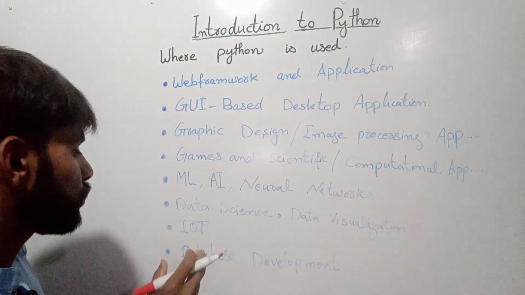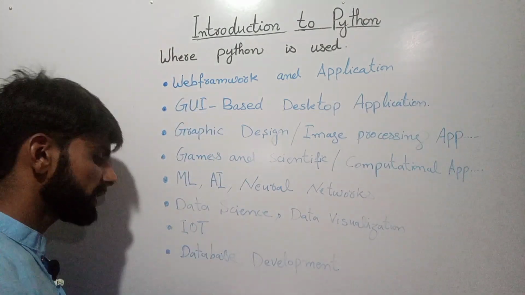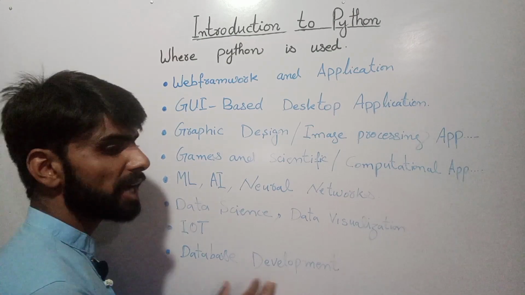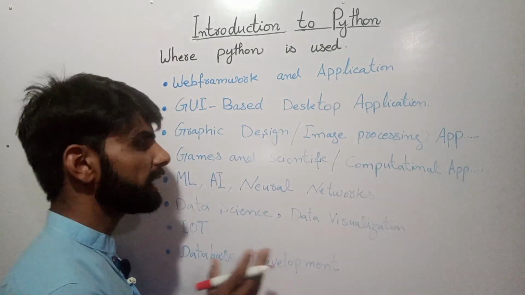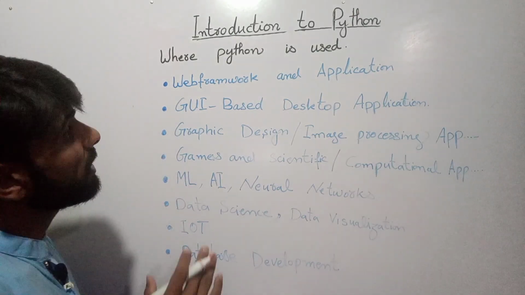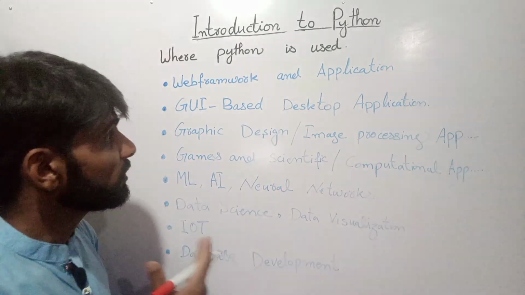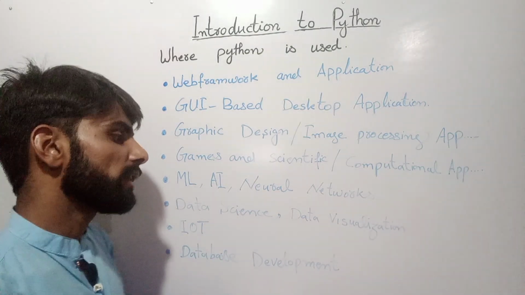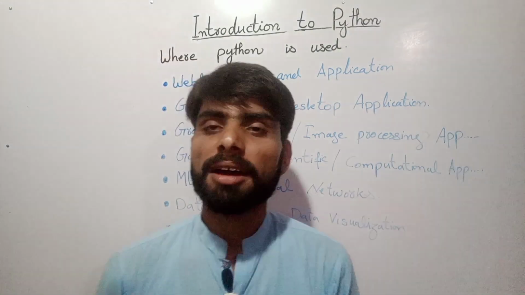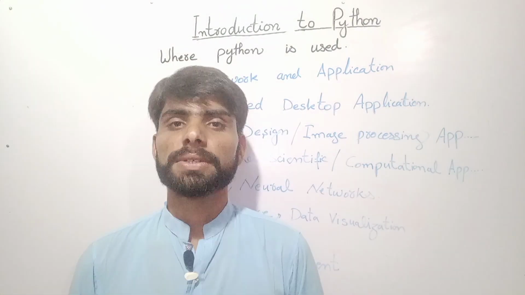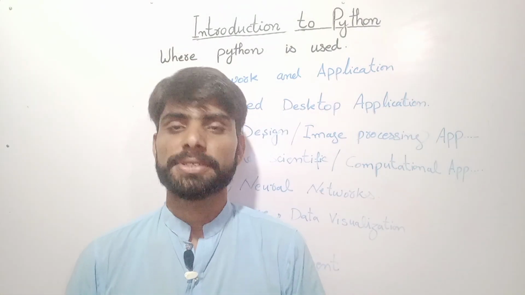So Python is also used in the Internet of Things. Database development, it is also used to develop databases. So these are a few domains in which Python is used, because Python is used in a lot of domains. So that's why it is a very popular language.